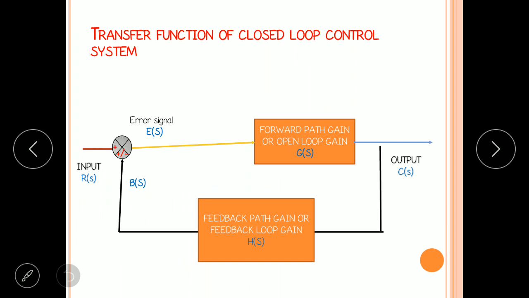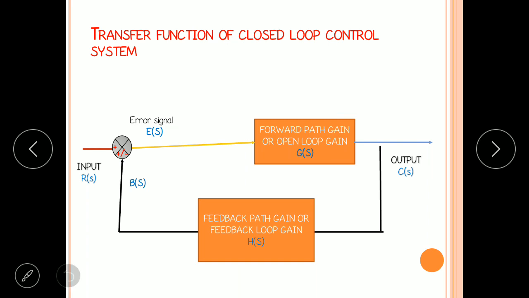Transfer function of closed loop control system. Now consider this block diagram. This block represents forward path gain or open loop gain, represented with G of S, and feedback path gain or feedback loop gain, H of S. Here C of S is output, R of S is input, E of S is error signal, B of S is feedback signal.